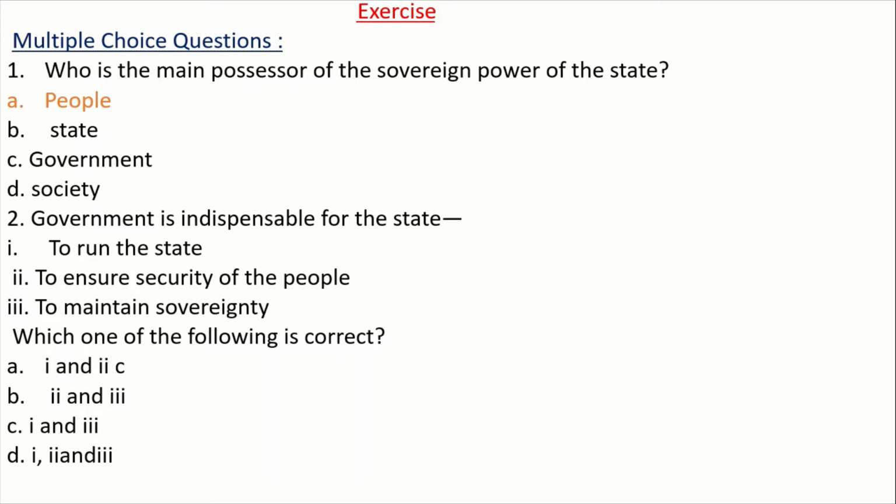Number 2, government is indispensable for the state. Option number 1, to run the state, 2, to ensure security of the people, and 3, to maintain sovereignty. We know that these are the main functions of the state, isn't it? So the answer will be 1, 2 and 3.